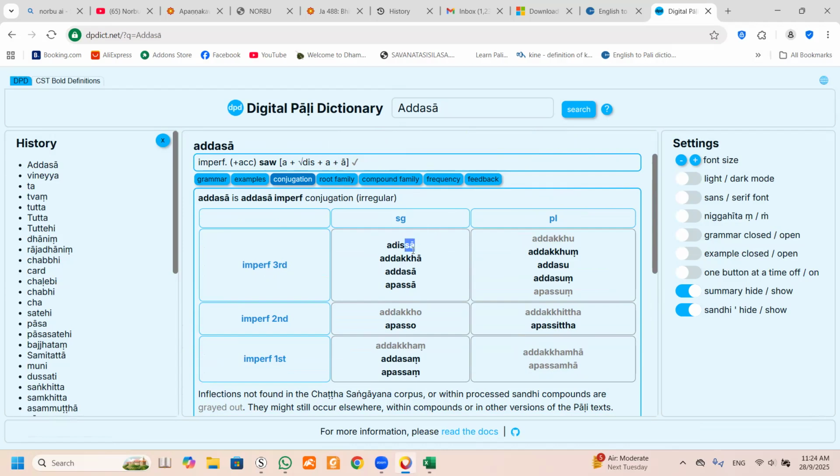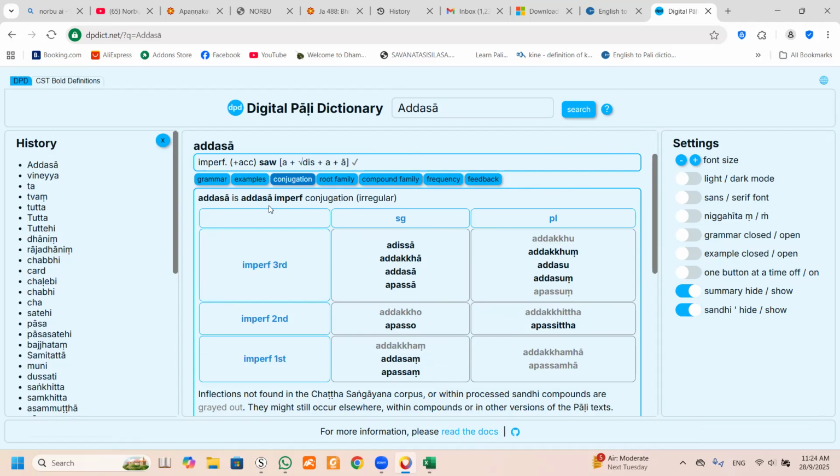Sometimes it's a short A. It depends on the certain word. So this is the imperfect tense. Imperfect tense is exactly like a past tense, aorist. That's all. But the only thing is the declension is very hard to identify, so you have to really check the dictionary. This is not imperative. This is an imperfect tense.